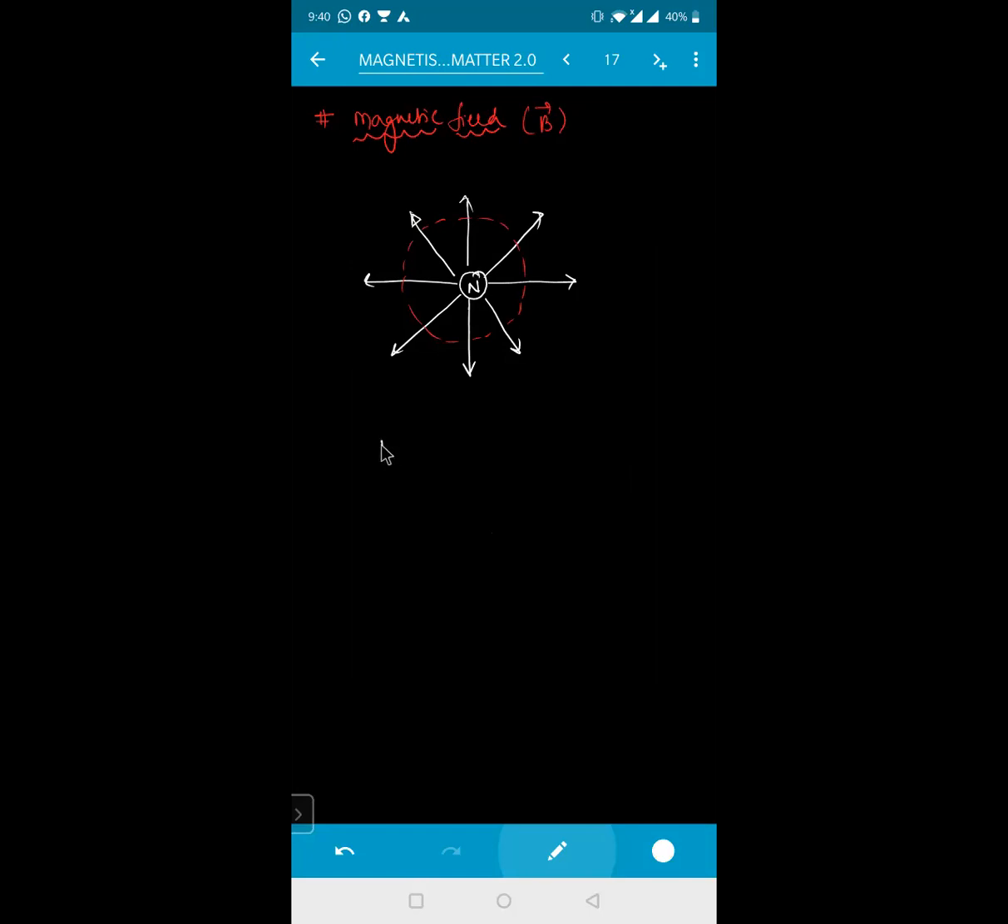So magnetic field is nothing but force per unit pole strength, F divided by m. What will be the unit for this one? Force is measured in Newton and pole strength is measured in ampere meter. So Newton per ampere meter. Now, what is the force formula? F is equal to mu naught by 4 pi into m1 m2 by r square. Here it is m square by r square, and this m square will get cancelled.